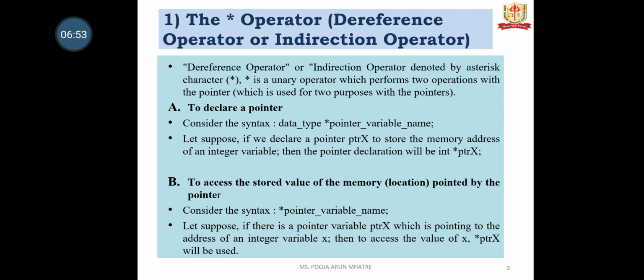The syntax is star pointer variable name. Suppose there is a pointer variable ptrx which is pointing to the address of integer variable x, then to access the value of x, *ptrx will be used.